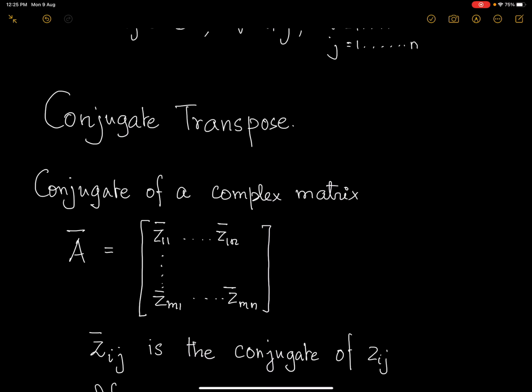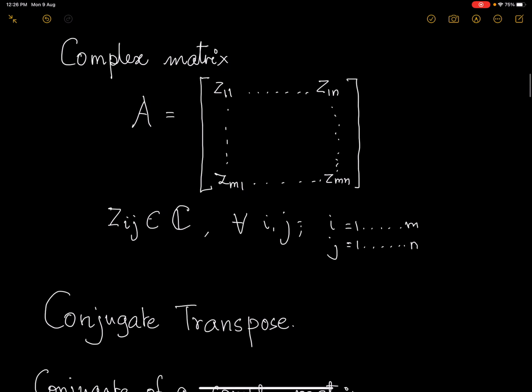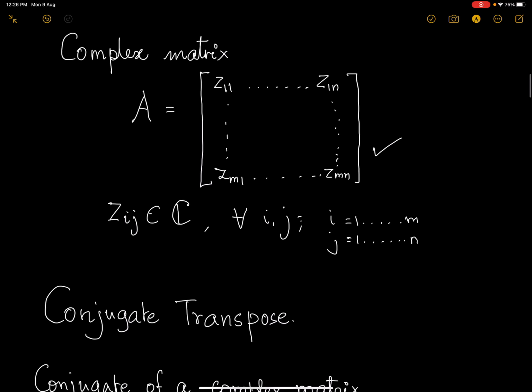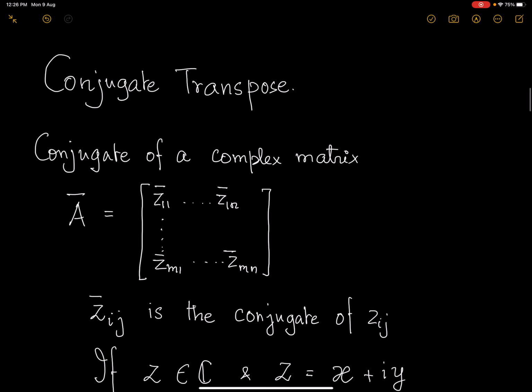Conjugate transpose means you first take the conjugate of all the complex numbers entered in the matrix. So if A is the complex matrix which we have just seen, then the conjugate of A is obtained by taking the conjugate of all the entries you see here.